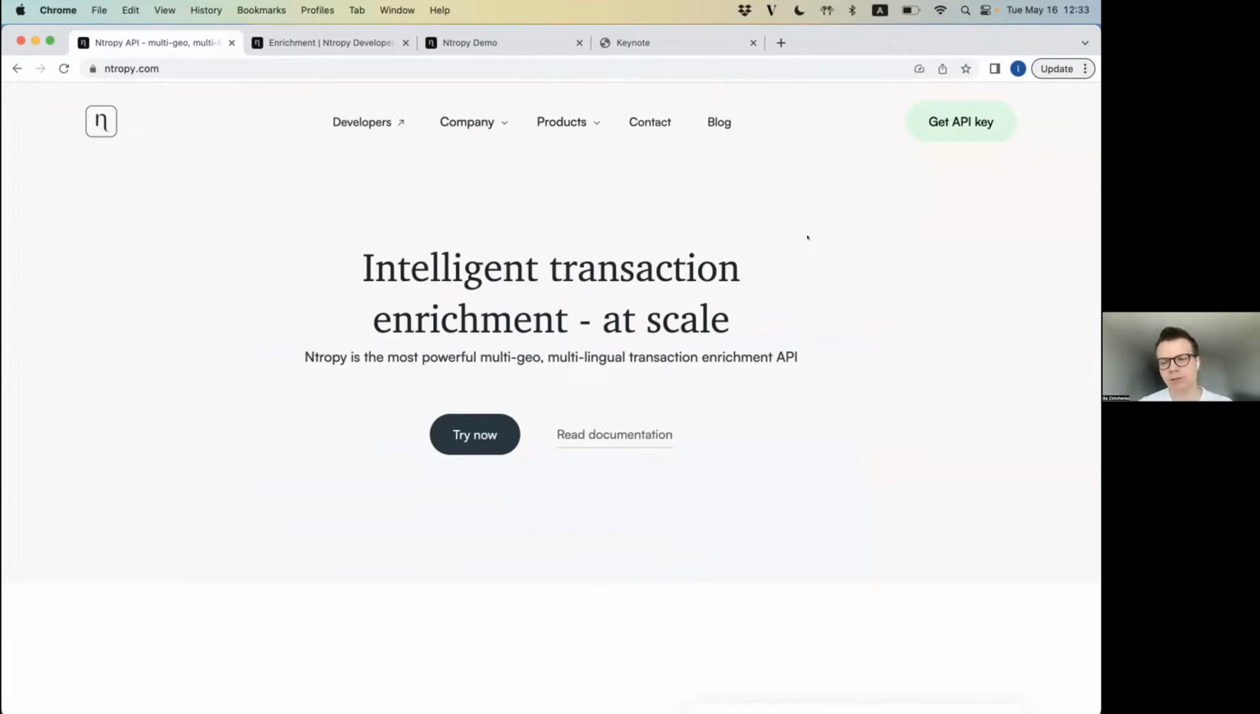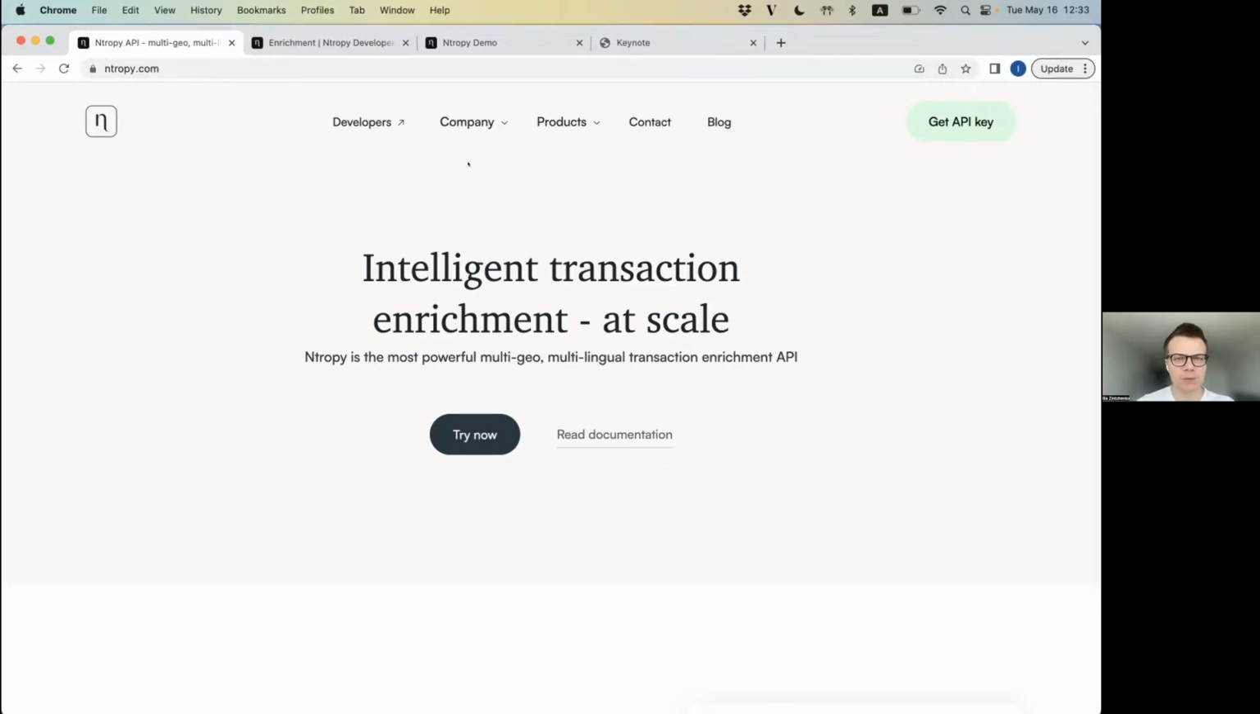Our core product is a transaction enrichment and categorization API, which ingests raw bank transactions on one end and outputs an enriched version of these transactions with a bunch of bells and whistles on top, like calculating all of the income sources of somebody or looking at all the recurrence patterns and other things.